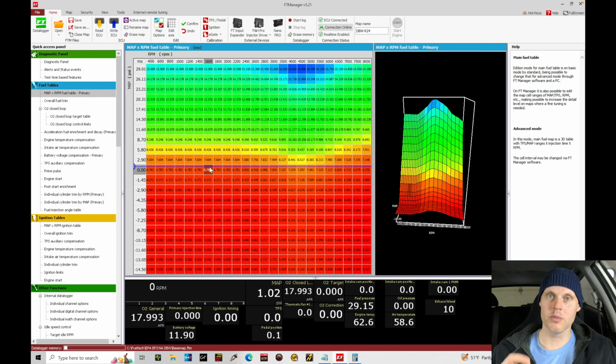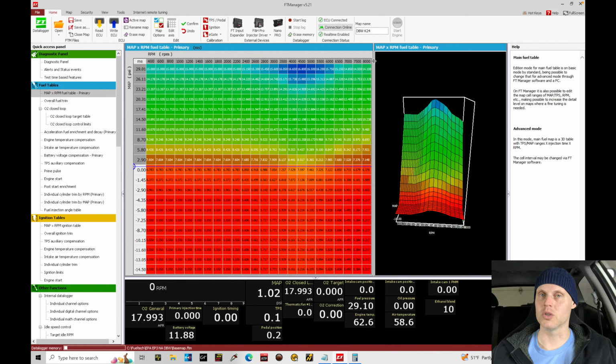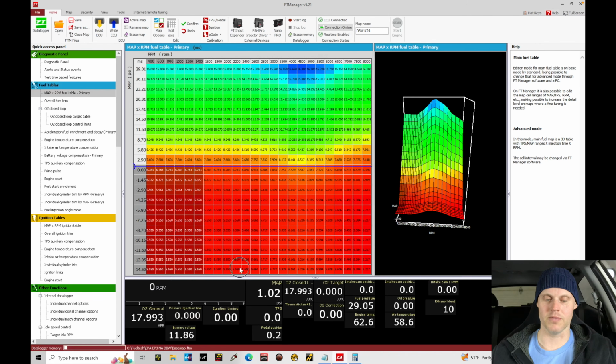But more importantly, before we do that, we need to go in and take a look at the table based on the breakpoint axes here. We can see the table scaled up to about 29 PSI, which is about 3 bar of boost. I'm naturally aspirated. I'm not going to see boost with my engine, so I don't want to waste essentially half of my table resolution on boost that I'll never actually hit. I want to rescale the table so it's characterizing my engine vacuum here, which we can find down below.